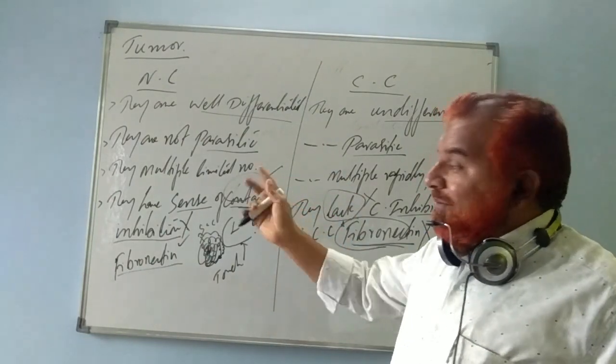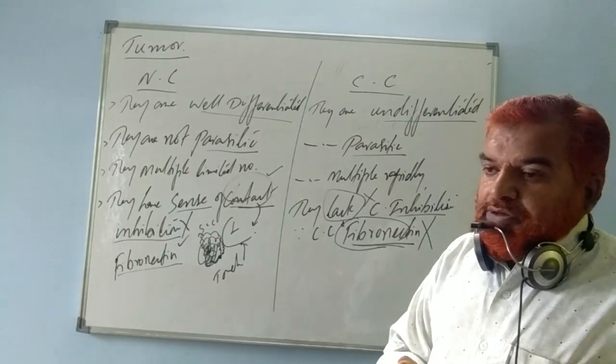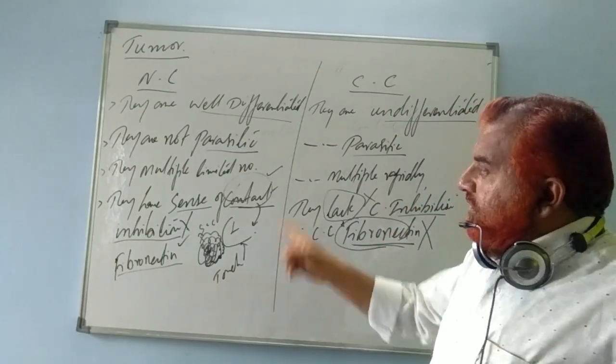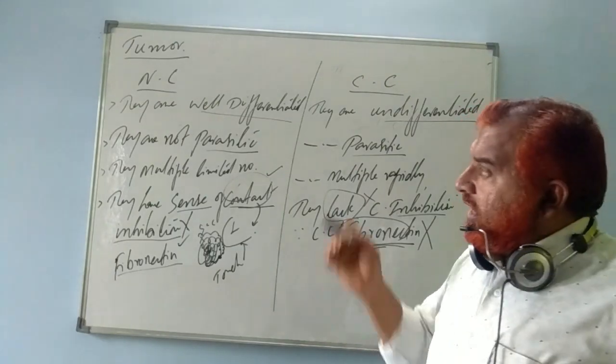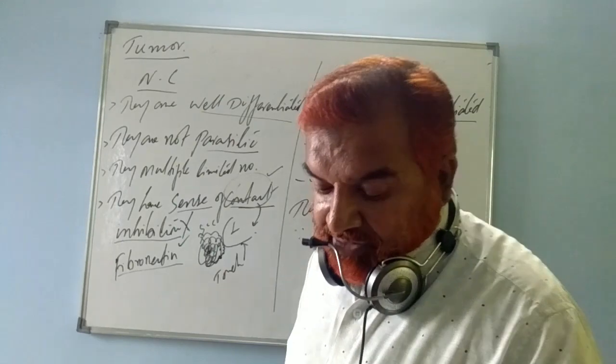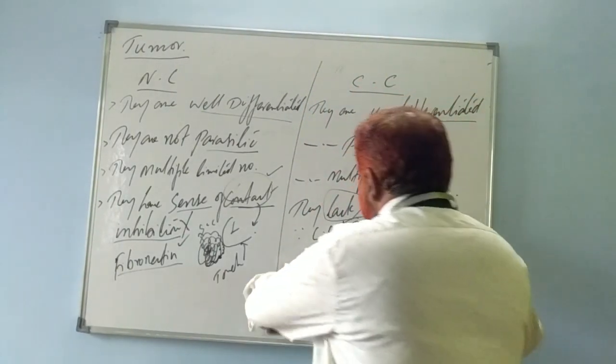These are all the differences. It can be asked for 2 marks also in your board exam: the differences between normal cells and cancerous cells. These points you have to write. Clear? Understand? So after this we will see the different types of cancers.